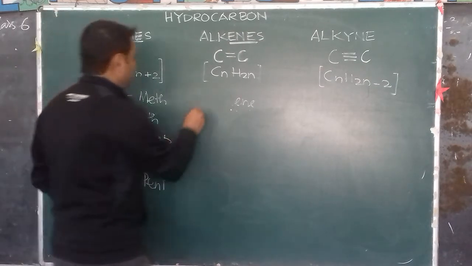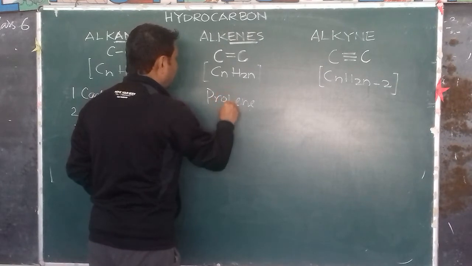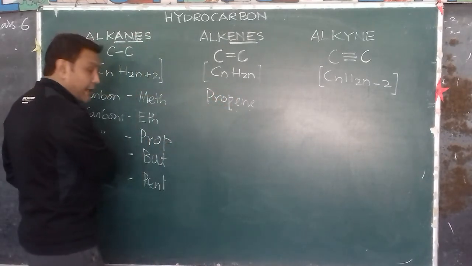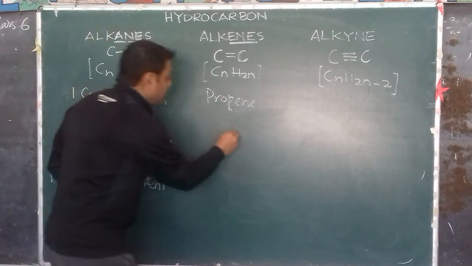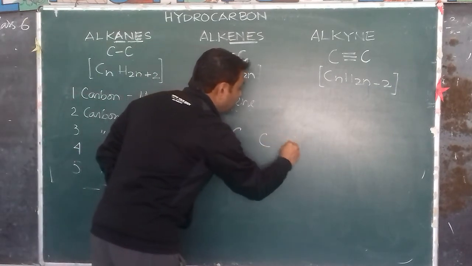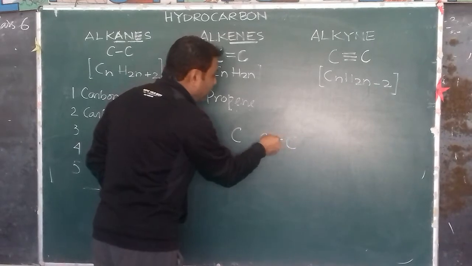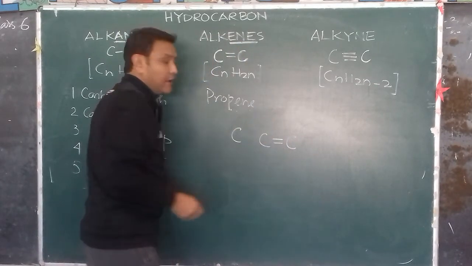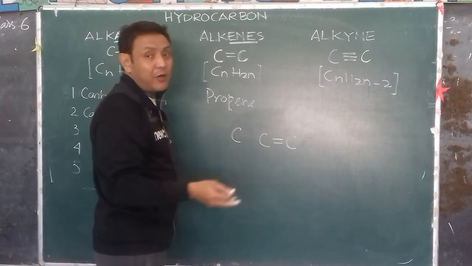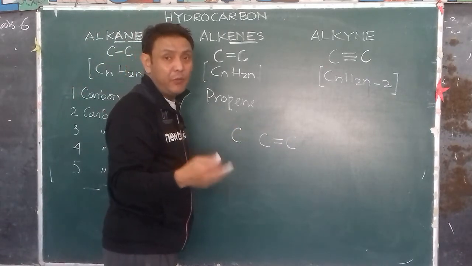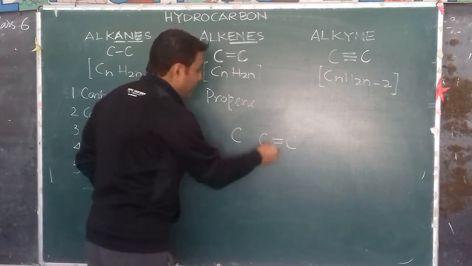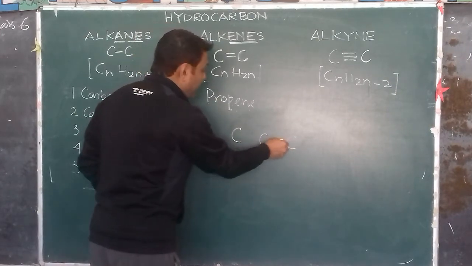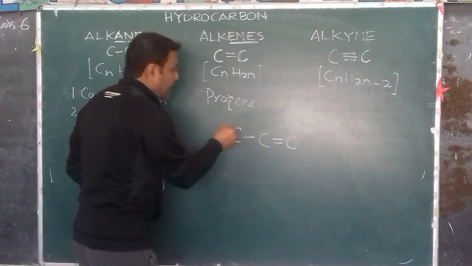Now we come to propene. Prop means 3 carbon atoms, as you can see: 1, 2, 3. Ene means alkene group, so a double bond. Now we cannot have double bonds in all the carbon atoms. In one pair only we'll have a double bond. So double bond in the first pair of carbon atoms and then a single bond here.